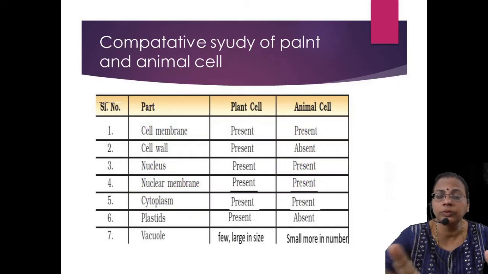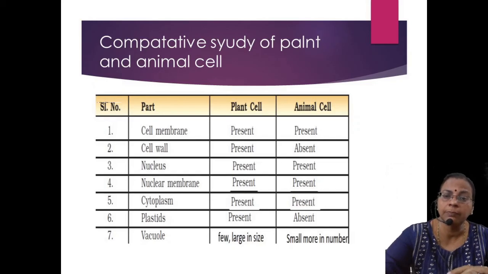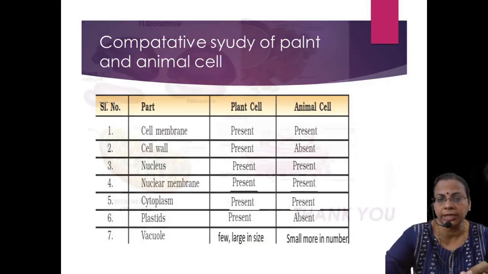Now we'll move on to the comparative study table. The cell membrane is present in both. The cell wall is present in plant cells alone, absent in animal cells. The nucleus is present in both. The nuclear membrane is also present in both. Cytoplasm is present in both. Plastids are present only in plants and absent in animals. Vacuoles will vary: a single large vacuole in the plant cell, whereas an animal cell has many vacuoles but small in size.